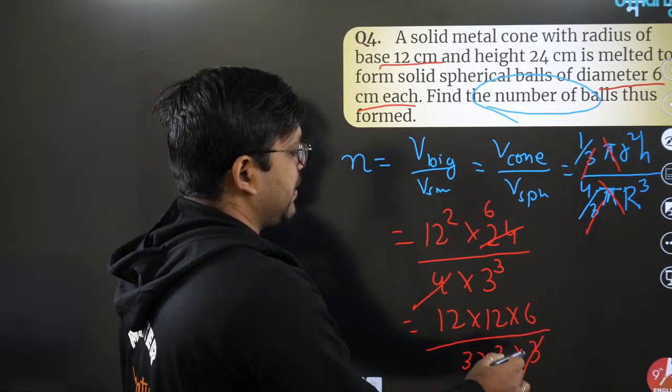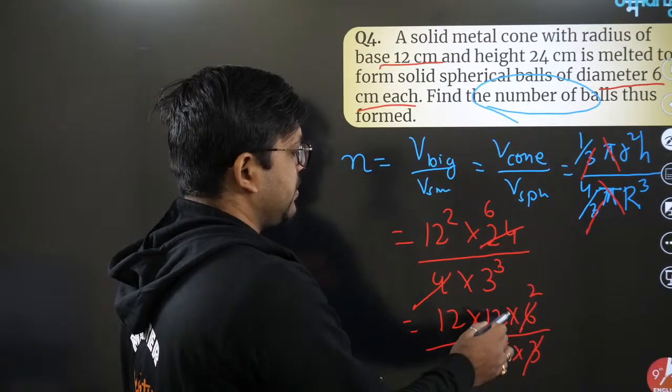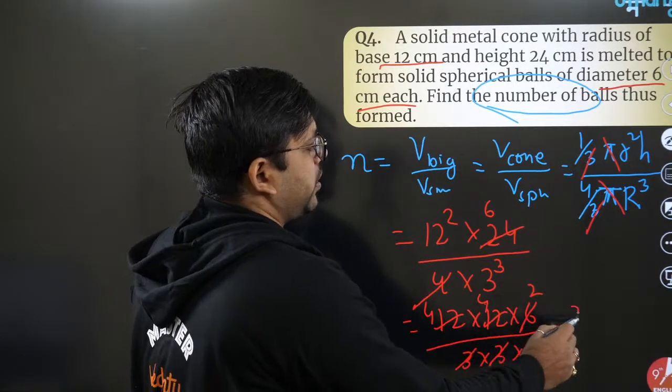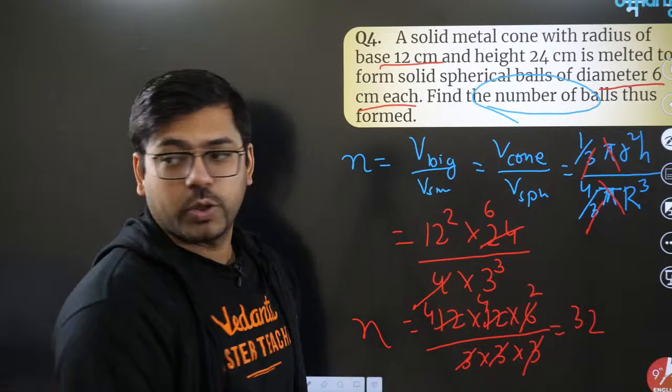Pretty simple. 3 will cancel into 12 four times, 3 will cancel into 6 two times, and 3 will cancel into 12 four times. 4 4s are 16, 2 16s are 32. Hence, the number will be 32.